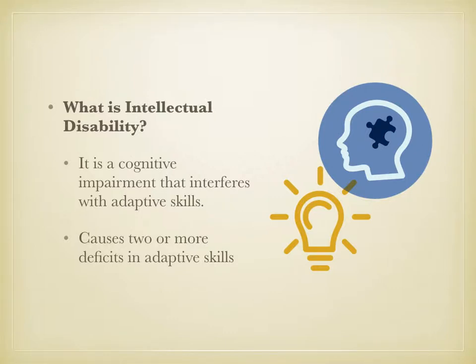What is intellectual disability? It is a cognitive impairment that interferes with adaptive skills. It is a neurodevelopmental disorder that occurs before the age of 18. It causes two or more deficits such as ADLs, communication, social participation, education, play, leisure, homemaking skills, and skills to be independent. It affects learning in all occupations.